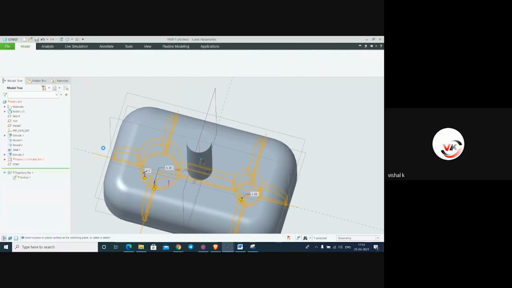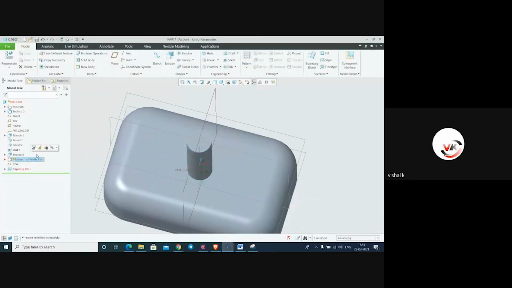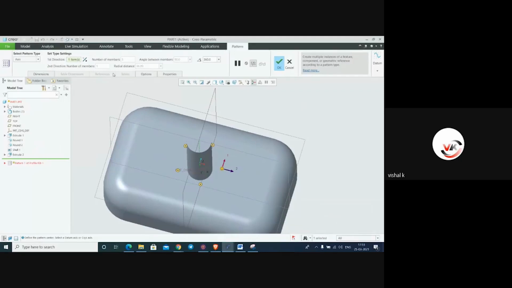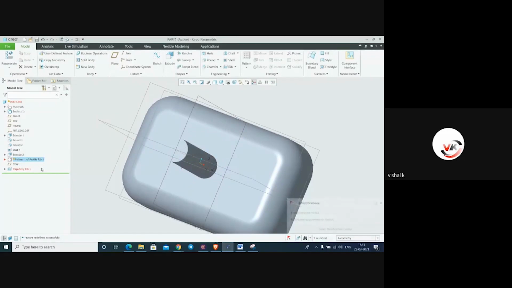Sorry, we have to change the pattern profile. Edit definition. Here it is the number, 4 numbers. Just we need. Say OK. Again also it is the same. We have to change this profile, ref section edit.